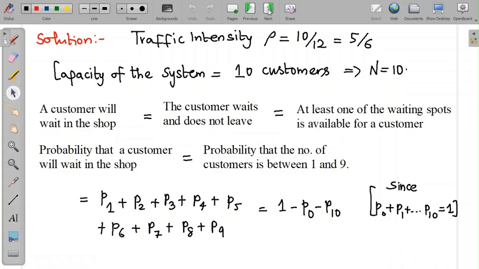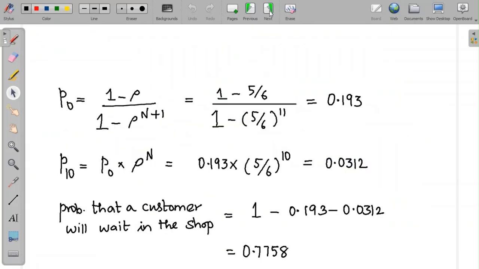So to determine this probability, it is enough if we subtract the values of P0 and P10 from 1. We know that the sum of all the probabilities will be 1, so from that sum, we can directly subtract P0 and P10. So we find P0 and P10 separately. P0 is the probability that there are 0 customers, that comes down to 0.193. The probability that there are 10 customers comes down to 0.0312. A customer will wait in the shop with the probability of 0.7758.